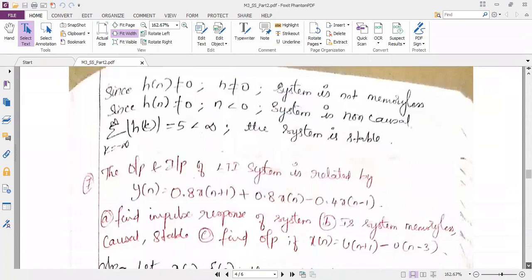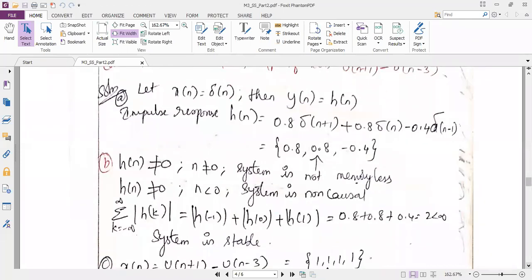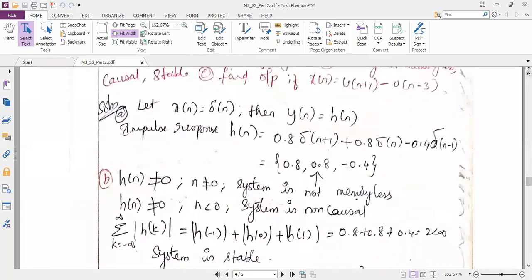So here again, since it is magnitude, this minus 0.4 becomes plus 0.4. So it is 2. See, what else is asked in the question? What else is asked? Somebody, can you tell me what else we need to find in this problem?